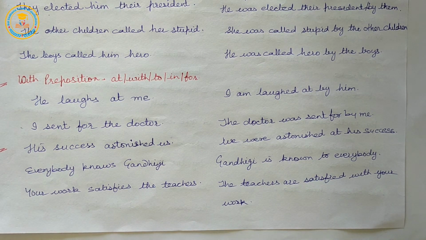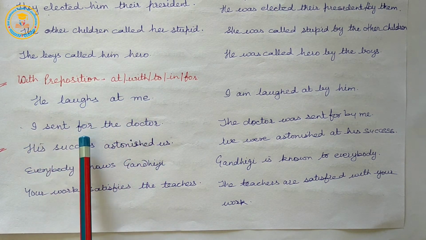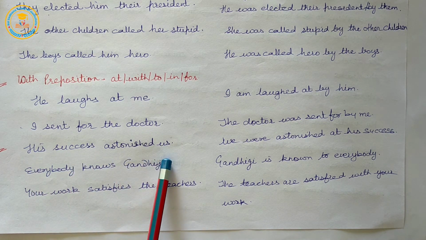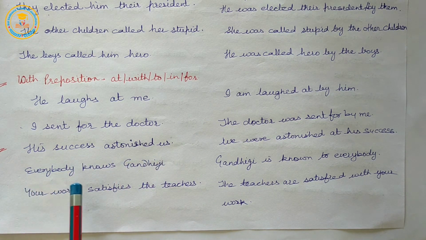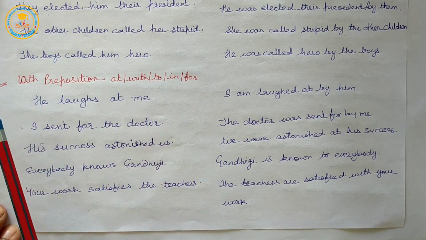So, some sentences with or without prepositions in active voice are, he laughs at me, I sent for the doctor. His success astonished us. Everybody knows Gandhiji. Your work satisfies the teacher. So sometimes in active voice we find the expression of some prepositions here.